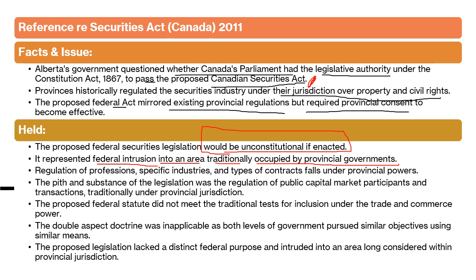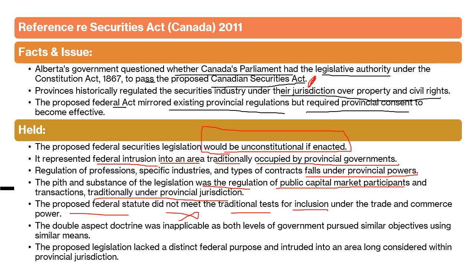So regulation of a profession, or of industry-specific types of contract, everything falls under provincial power. The pith and substance of the legislation was the regulation of public capital market participants, which traditionally was a subject of provincial jurisdiction. So this proposed federal statute did not meet the criteria of the traditional test for inclusion. We cannot include this statute under trade and commerce, as there is no need to bring it there.